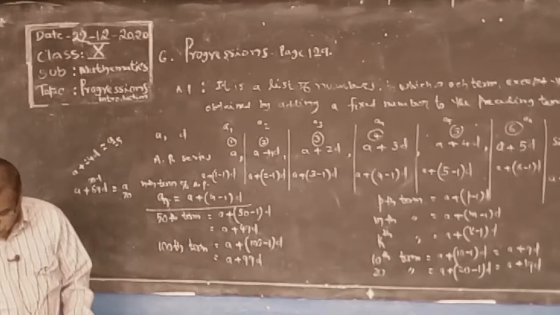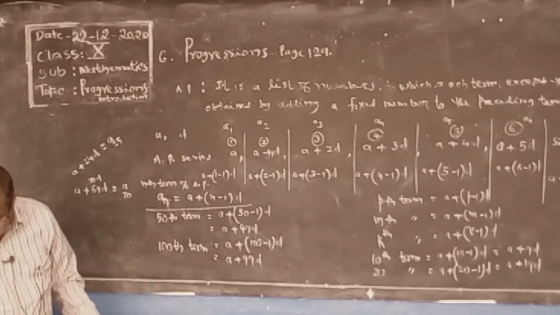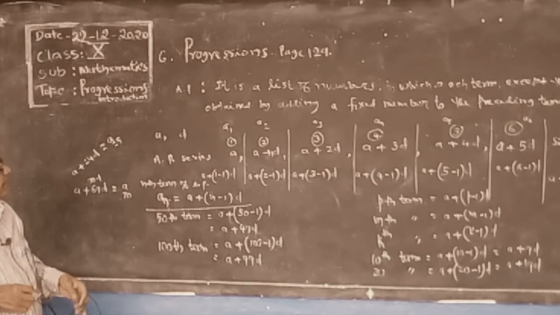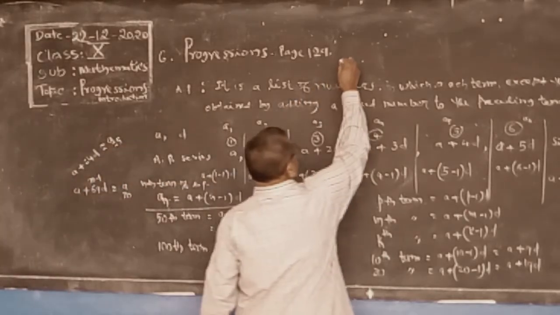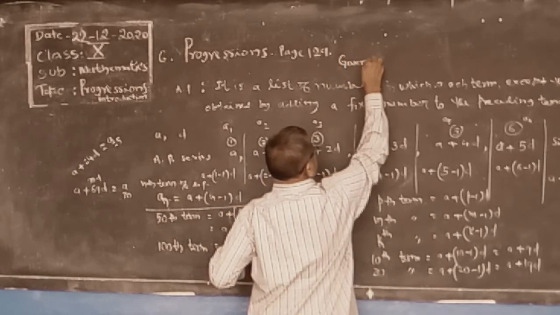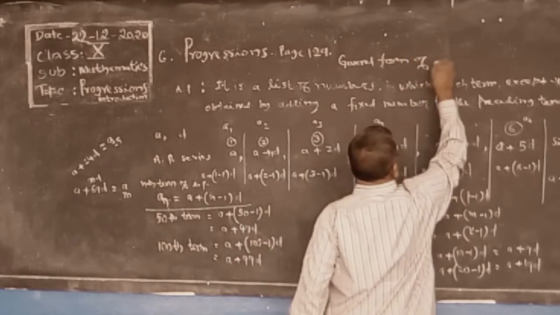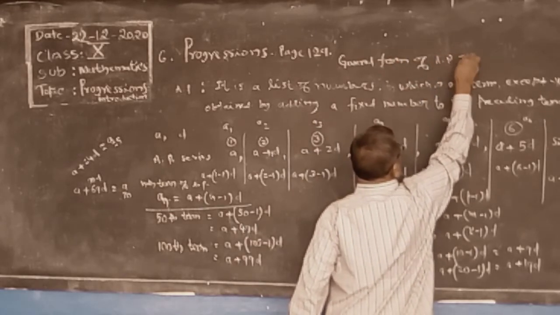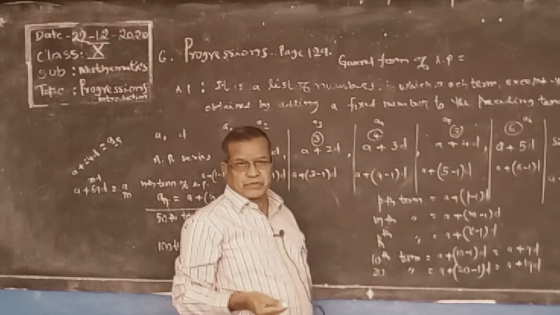Now, the general form of AP, arithmetic progression. The difference is the same.